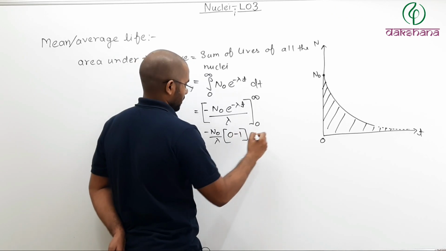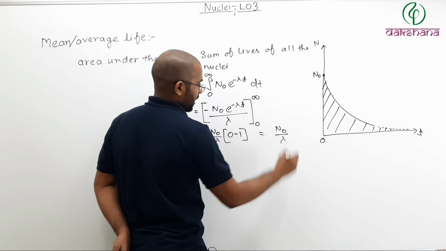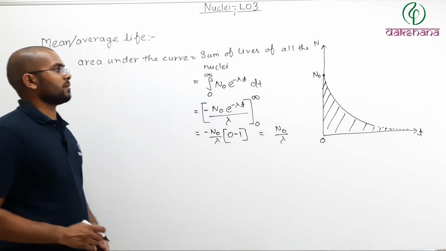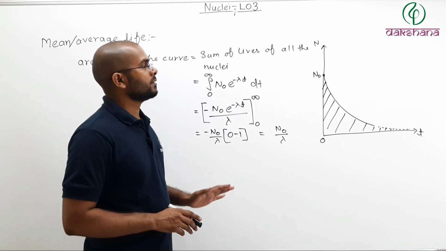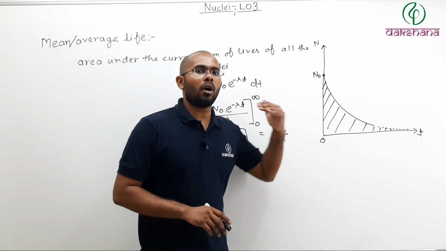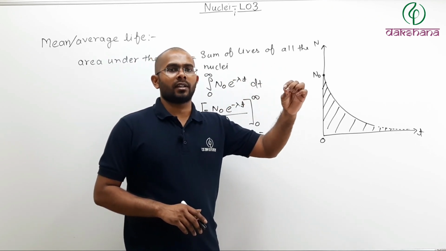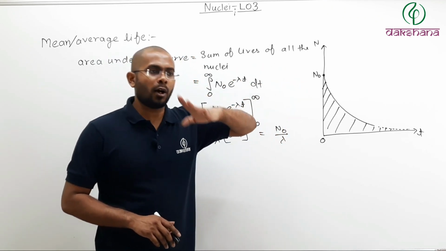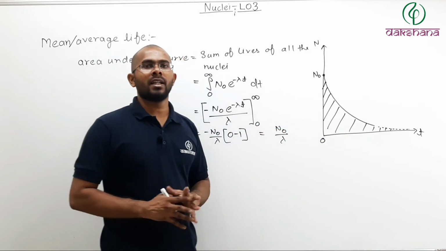So minus 1. So you get N naught by lambda. So what is N naught by lambda? N naught by lambda is the sum of lives of all the elements. So initially there were 100 nuclei. So sum of lives of all those 100 nuclei is N naught divided by lambda, 100 by lambda.